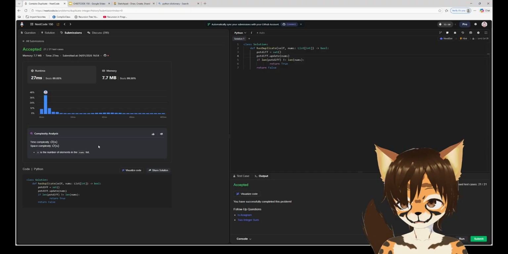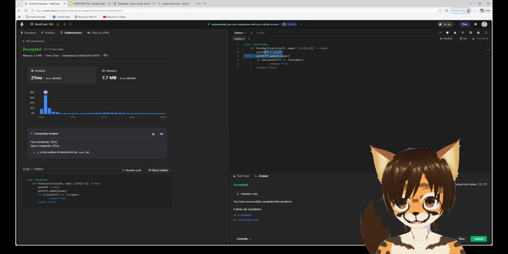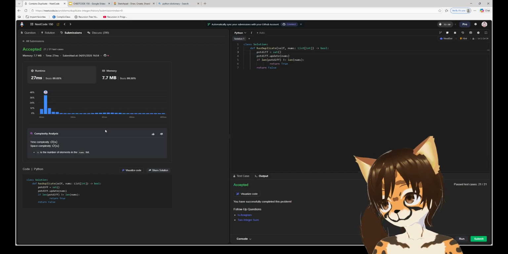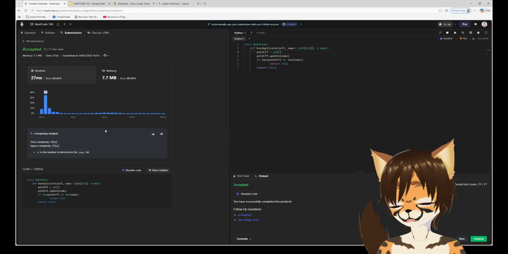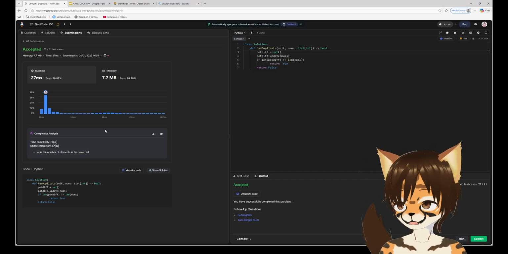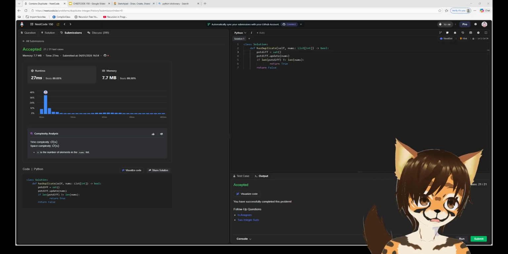It's better than, oh, and it's the power of 2. It's probably because we had to still create the pot diff. That's probably what's taking up the time. Alright. Well, I think that wraps it up for today. I am pretty pleased with that, actually.